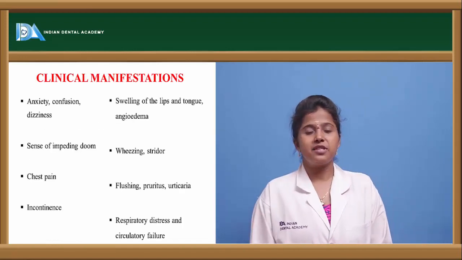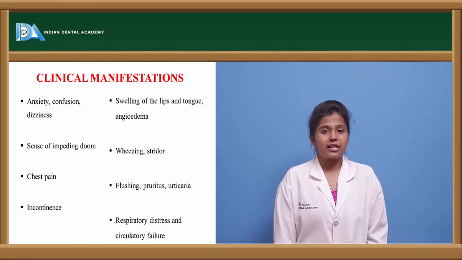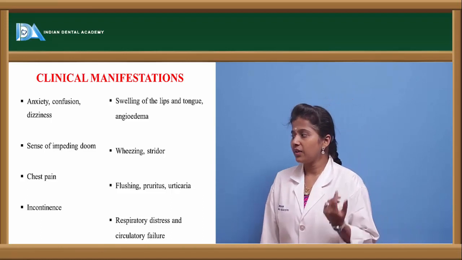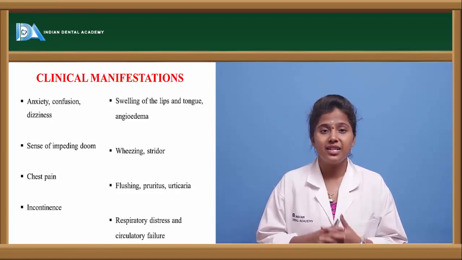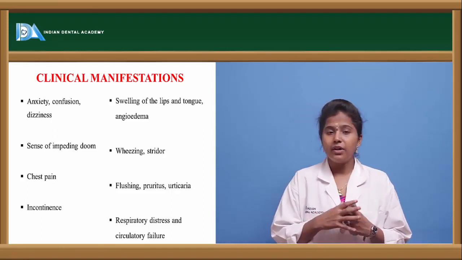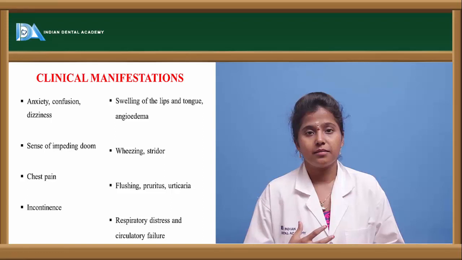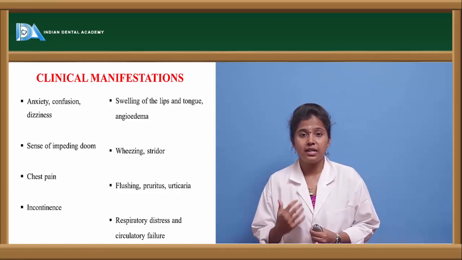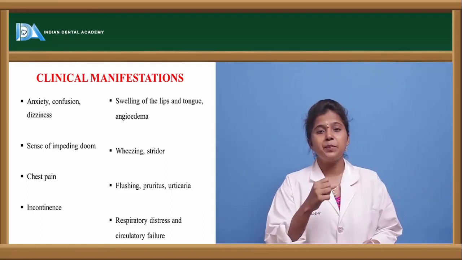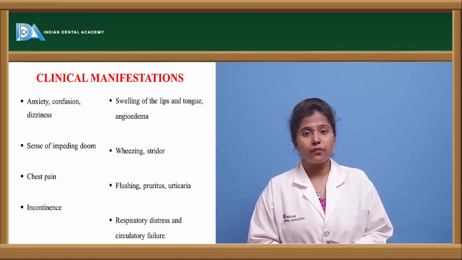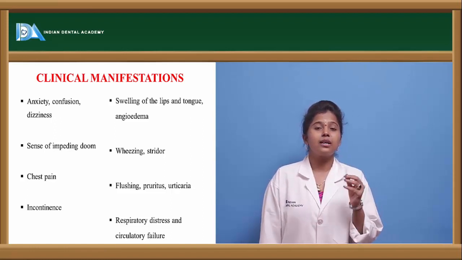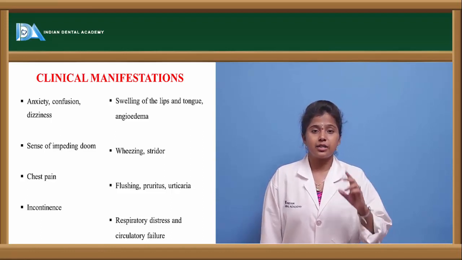What are the clinical manifestations if a person is having anaphylactic shock? The person will always have anxiety, severe confusion, severe dizziness, and there will be rashes all over the body. Apart from that, he'll have severe chest pain, because if there is constriction of that particular vessel because of the oversecretion of mucus, then that will lead to cardiac failure, and because the oxygen supply decreases, it leads to chest pain.